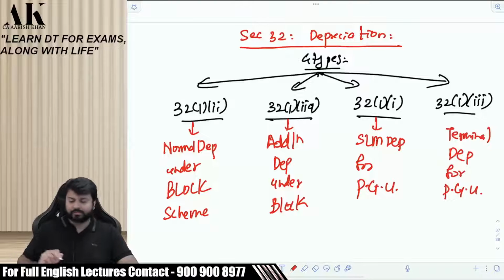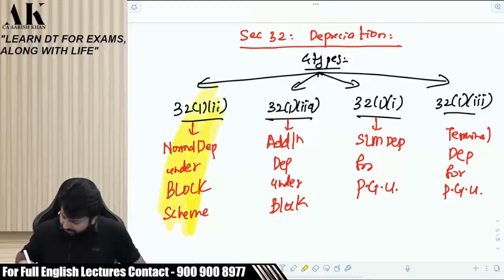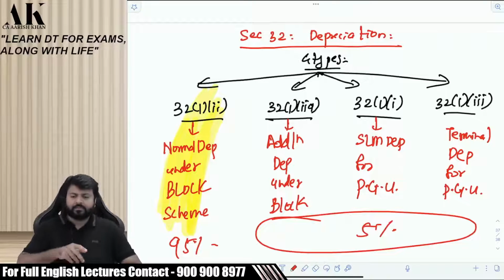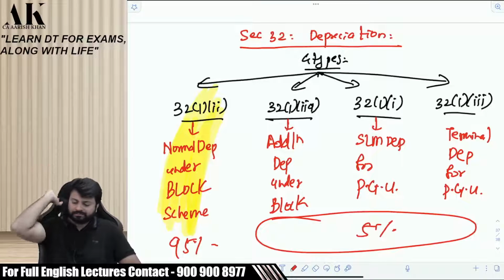Now, which is the maximum part out of it? This is the most important part and the biggest one. 95% of the discussion is about that. Rest of them is 5%. 95% discussion is about the first section. That is the normal depreciation under the block.